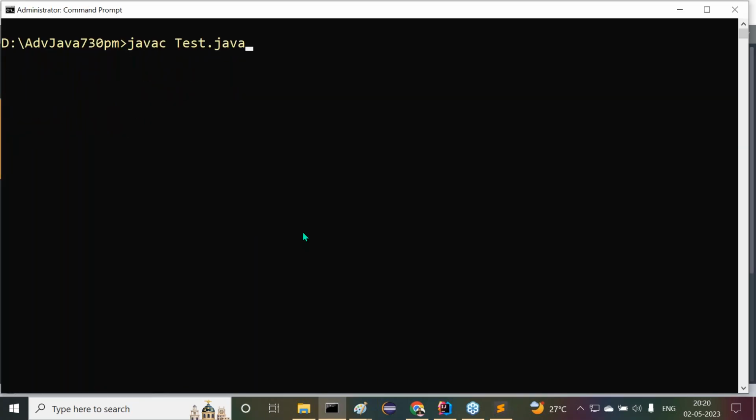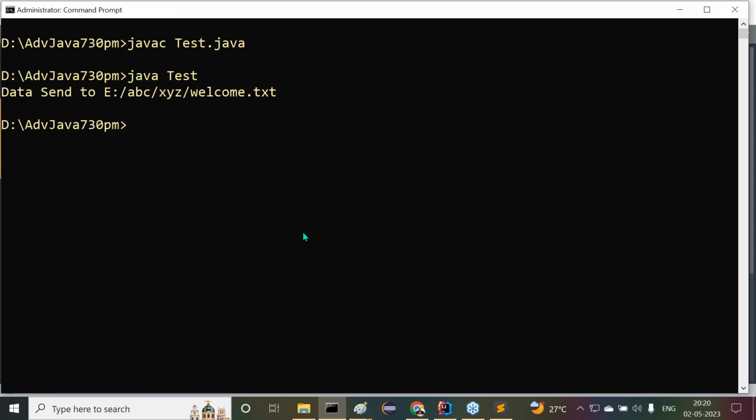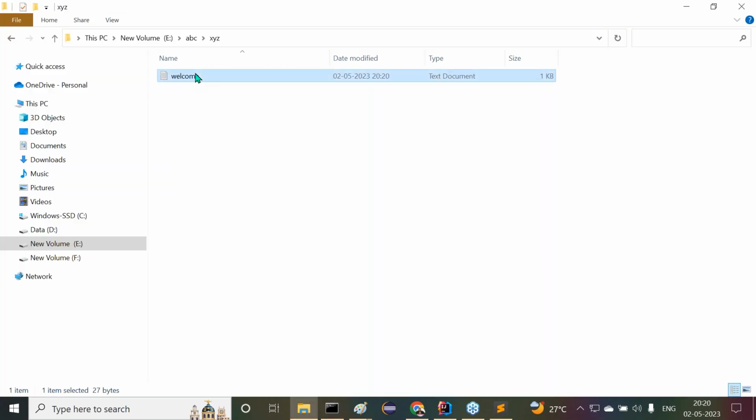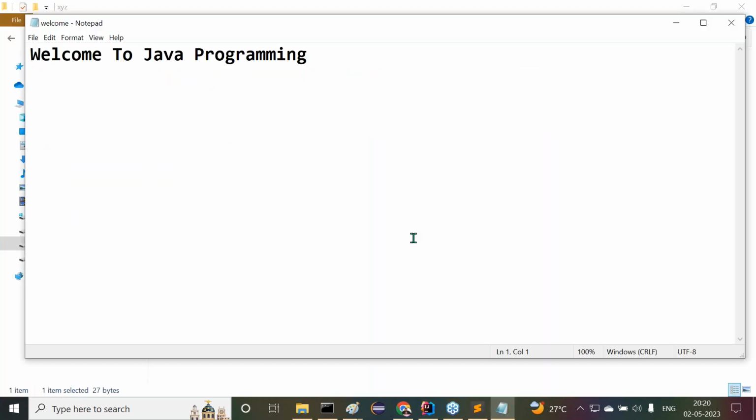Java C space tester.java compiled successfully. Java space tester, data sent to this location now. Now let me check this location. What are we getting there? Welcome to Java programming, we are getting only that now. But actually, what happens now? Tell me. Actually, what happened? Overriding or append operation? Override operation it has performed there, not append operation.